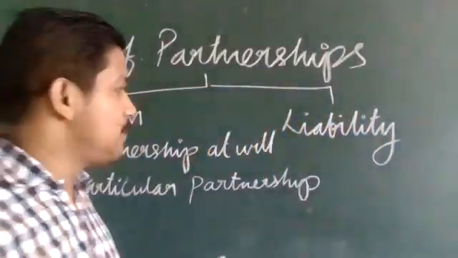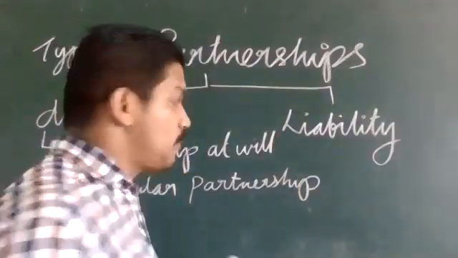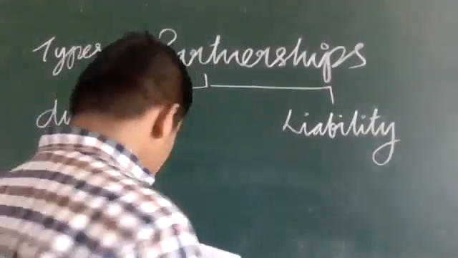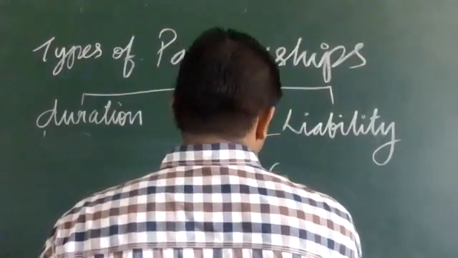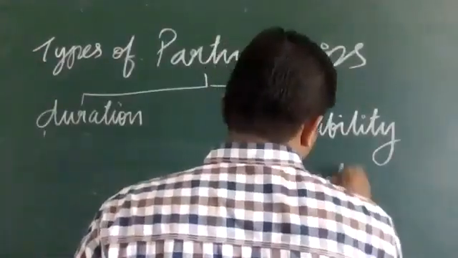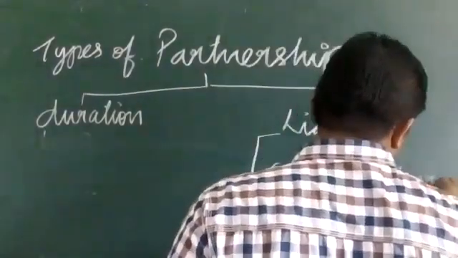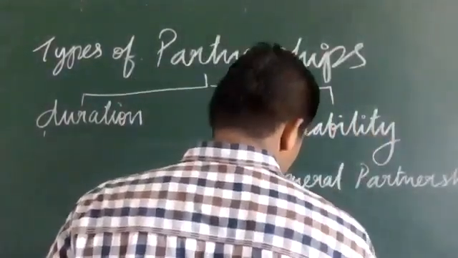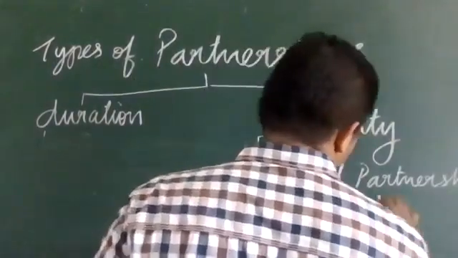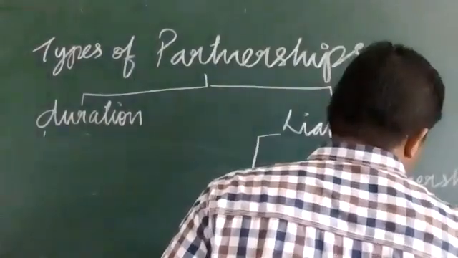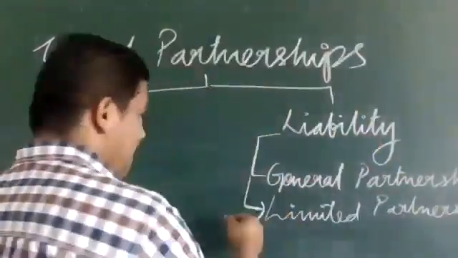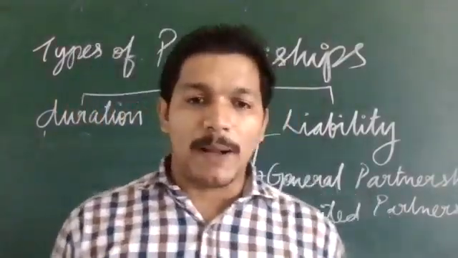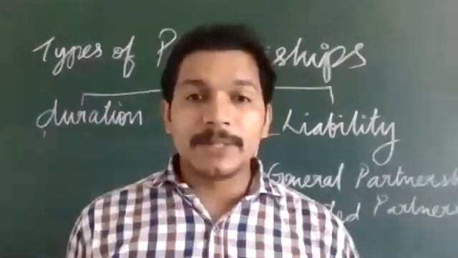Different liabilities are there, and based on the liability, there can be two types of partnerships: general partnership and limited partnership.